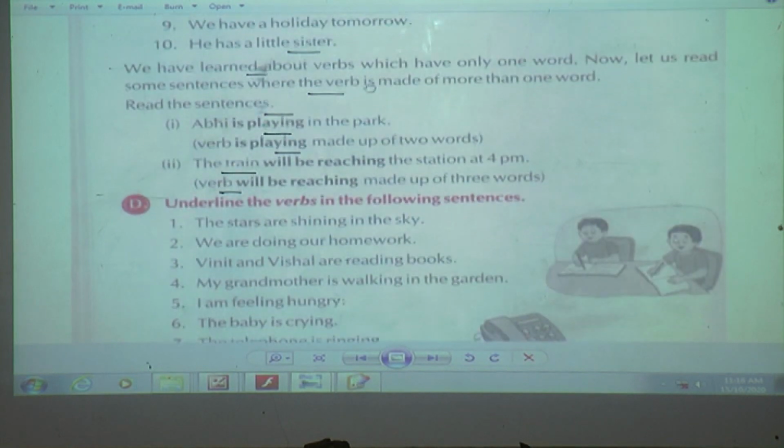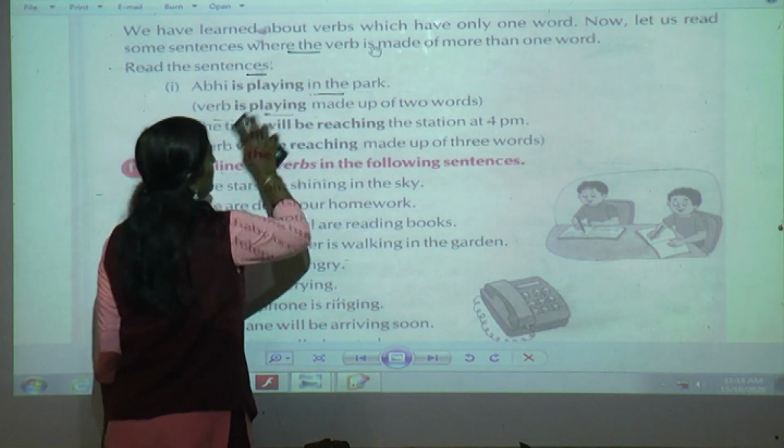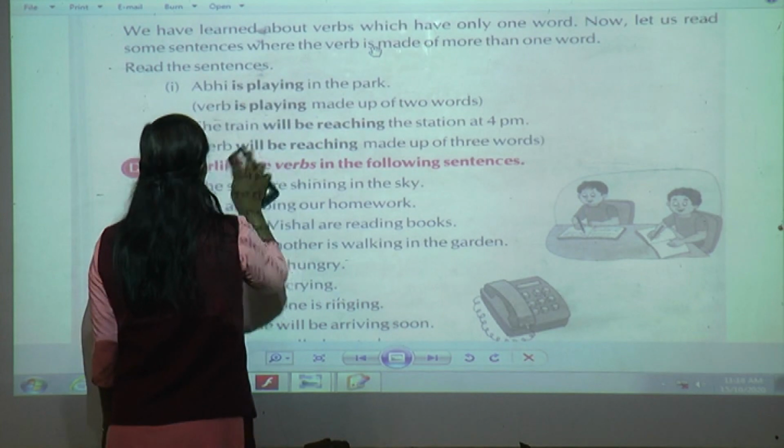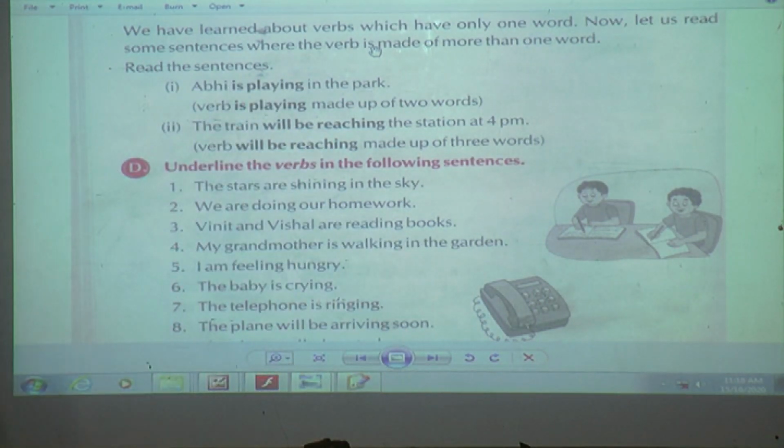We are going to learn something more about verbs. Till now, what have we learned, students? How many verbs have we underlined? Only a single verb. Now in the next part you will come to know that a verb does not consist of only one word, but can also consist of more than one word. Now look at how it is, what they have told.